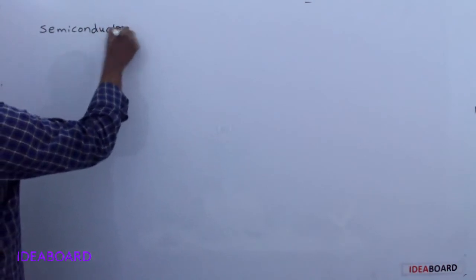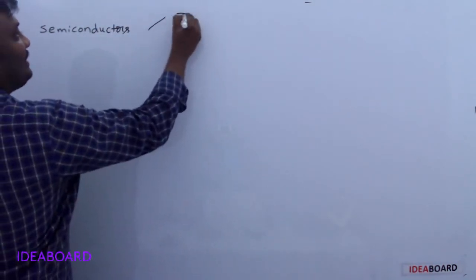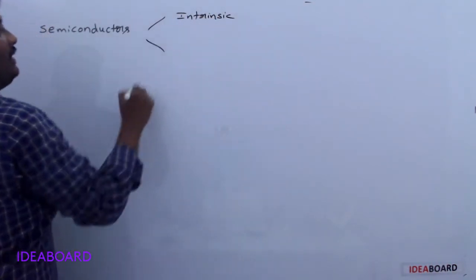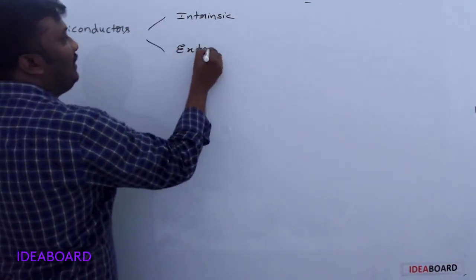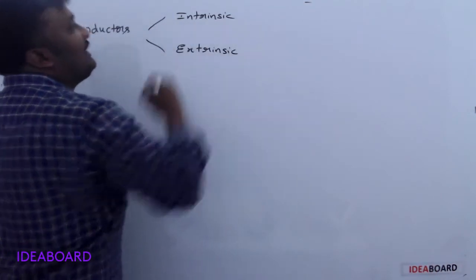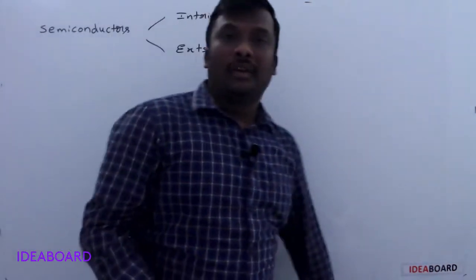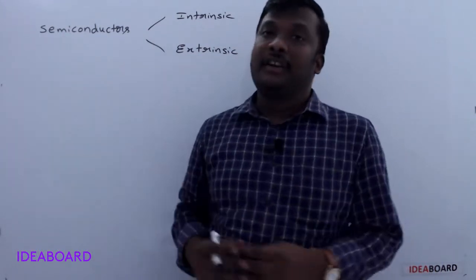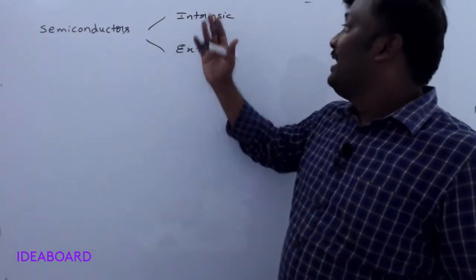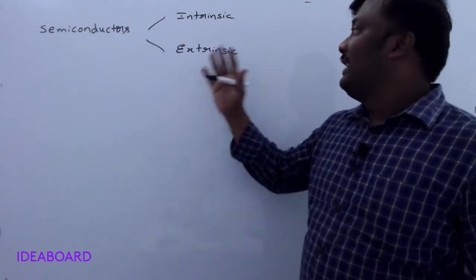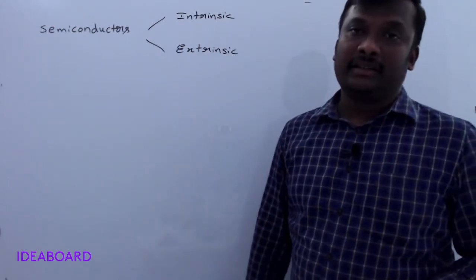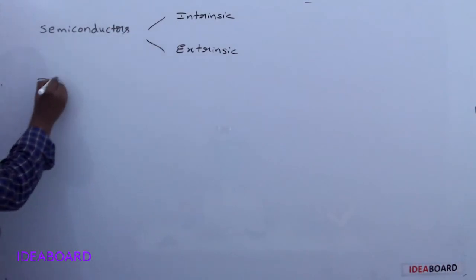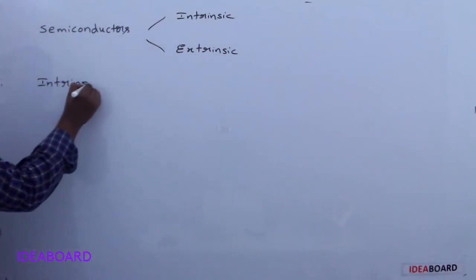Semiconductors are of two types. One is intrinsic semiconductor, another one is extrinsic semiconductor. Okay, the semiconductors are further classified into these two types. First of all, we would like to know about intrinsic semiconductor.